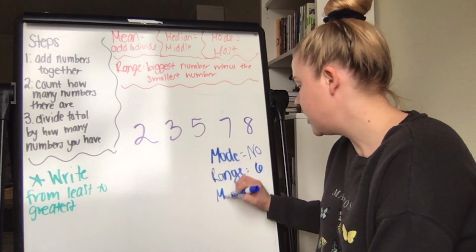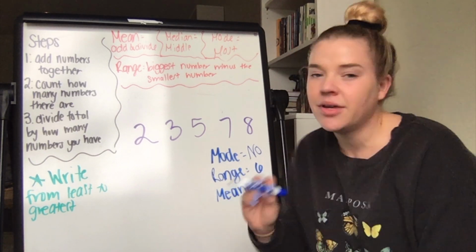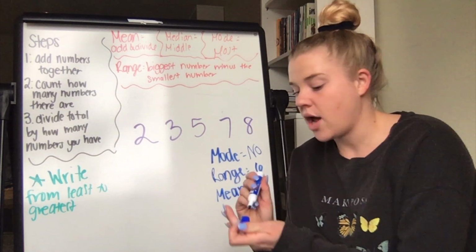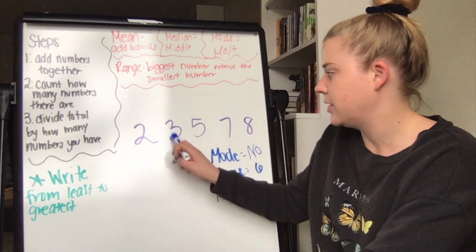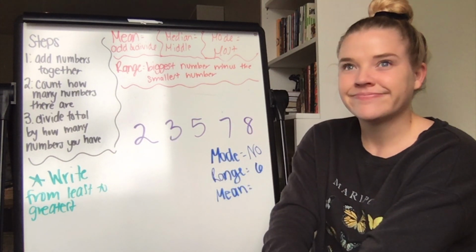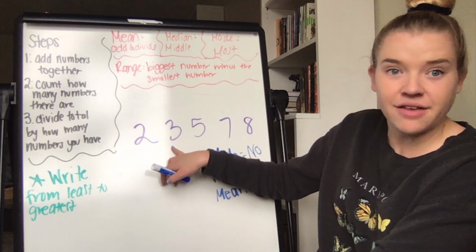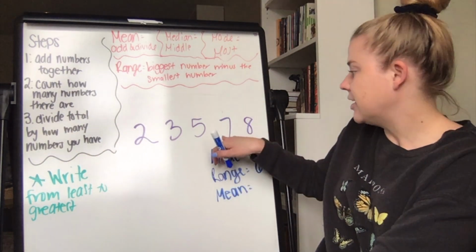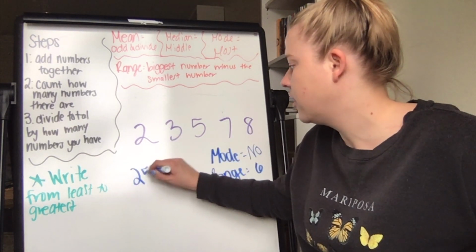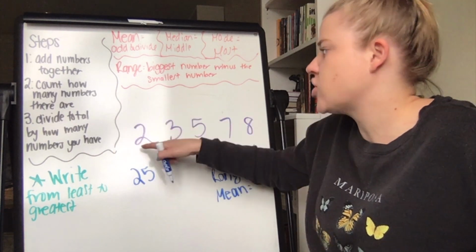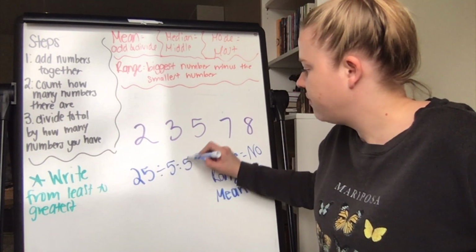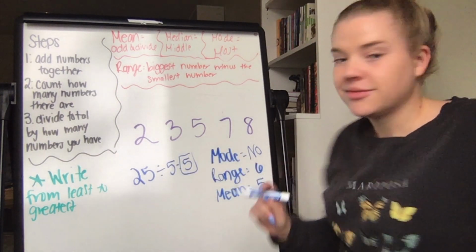Now I want to find mean, which does take more time, but remember that median requires us to cross things out. Mean is when we add up and divide. So I'm going to just add these up first. So 2 plus 3. Actually, pause it. Add them up yourself. Come back once you've added them up. All right. 2 plus 3 is 5. Plus 5 is 10. Plus 7 is 17. Plus 8 is 25. So we have 25. And as a second step, I have to count how many numbers there are. 1, 2, 3, 4, 5. And so I'm dividing. 25 divided by 5 equals 5. So my mean is 5.